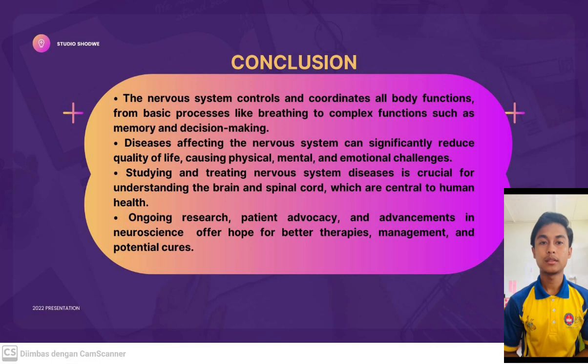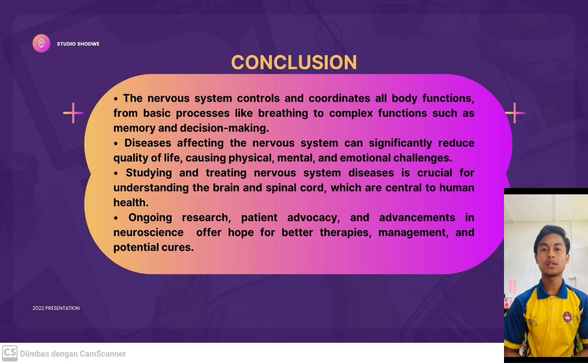In conclusion, the nervous system controls and coordinates all of the body's functions, from basic processes like breathing to complex functions like memory and decision making. When disease affects the nervous system, it can significantly reduce quality of life and cause physical, mental, and emotional challenges. Studying and treating these diseases is essential to understanding the brain and spinal cord, which are the center of our health.